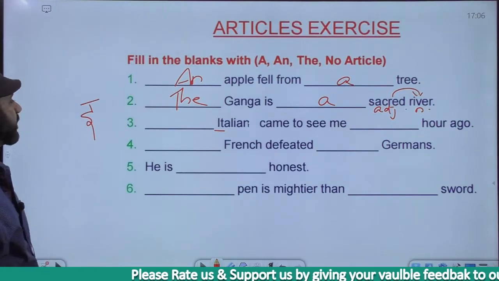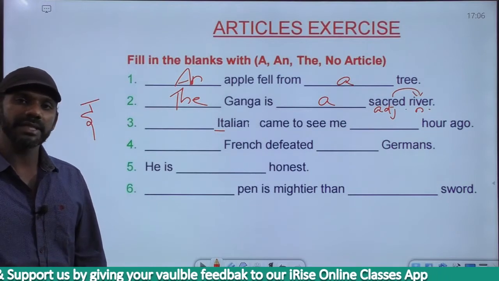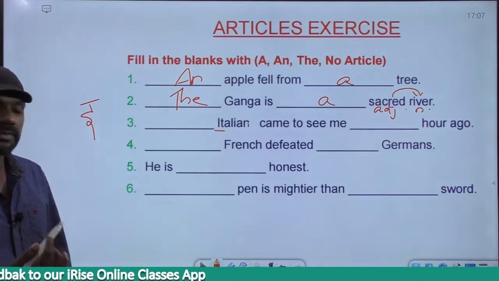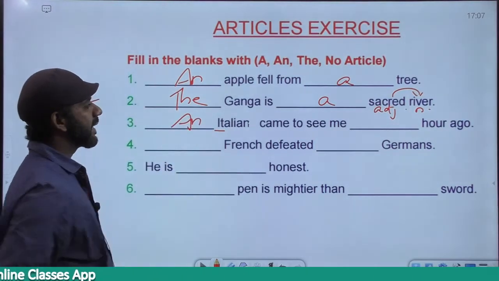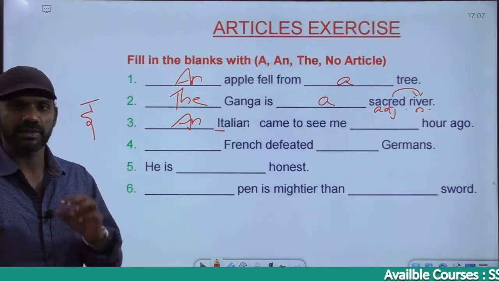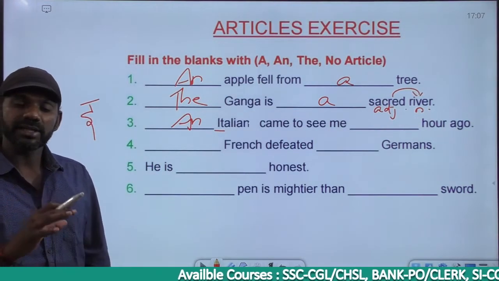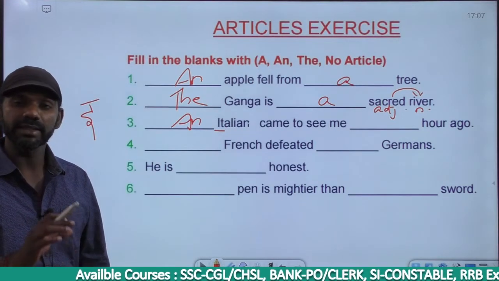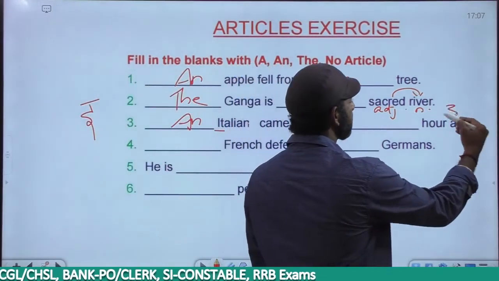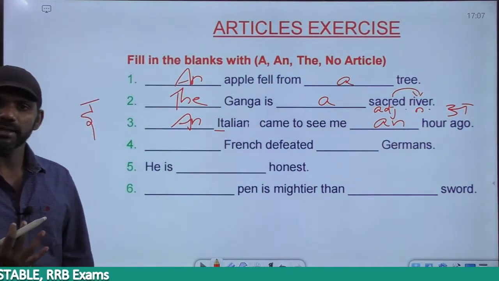As I told you, if a word begins with the sound R, O, A or E, it must be an. If a word begins with the sound Ya or U, it must be a. Italian, the first sound is E, so it must be an. An Italian came to see me dash hour ago. The or hour ago is a wrong usage, right? So we cannot be very specific actually. It must be a or an. H-O-U-R. H is silent. This word is not pronounced as hour, it is just pronounced as R. H-O-U-R is pronounced as R. The first sound is R, so it must be an hour ago. An Italian came to see me, an hour ago.